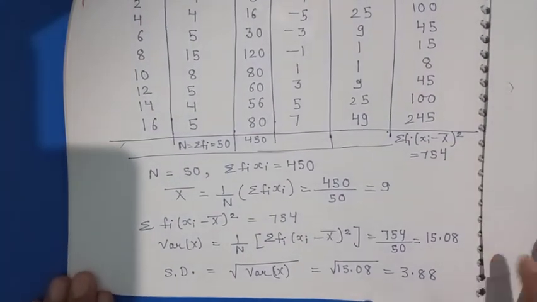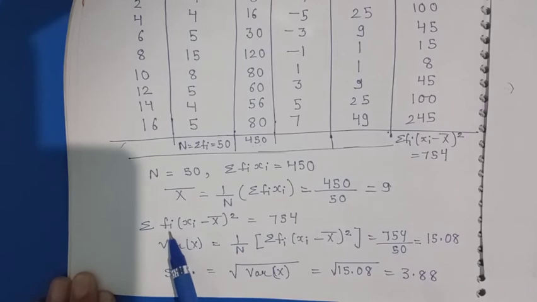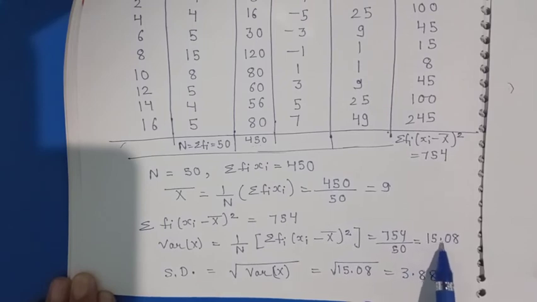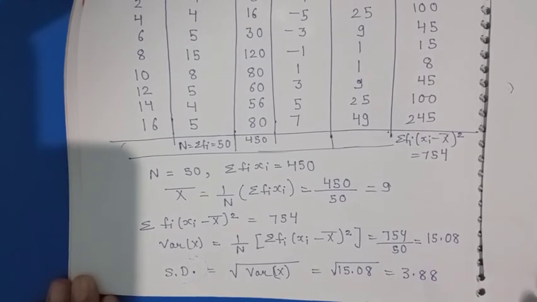Variance of x is 1 by n summation of fi xi minus x bar whole square, that is 754 by 50, which is equal to 15.08. And for the standard deviation, root over variance x, root over 15.08 is equal to 3.88.